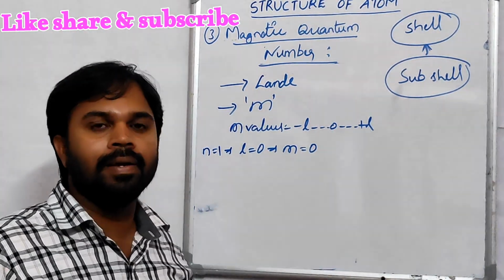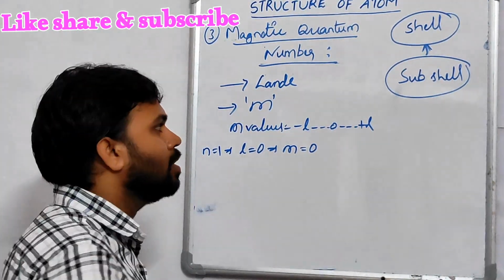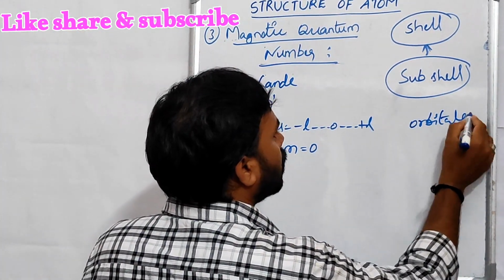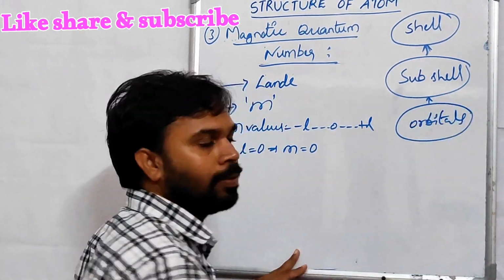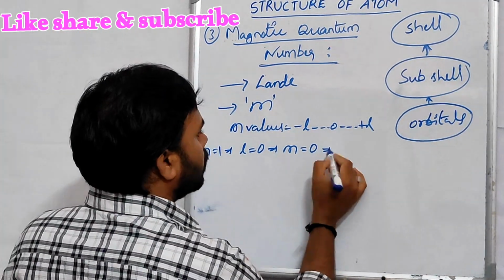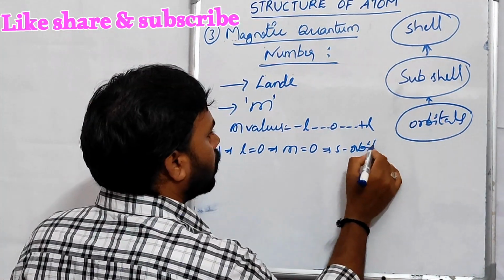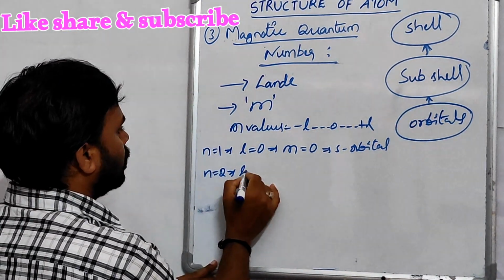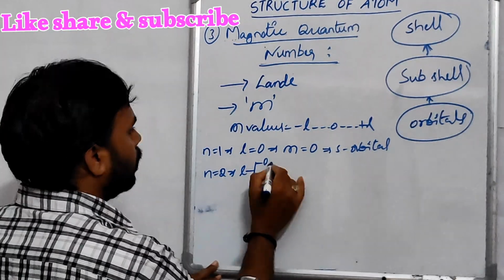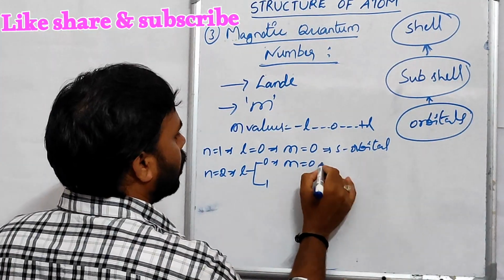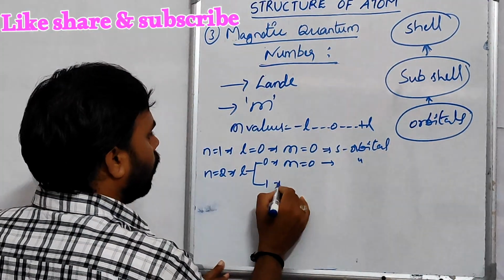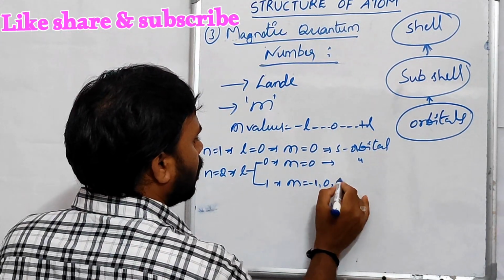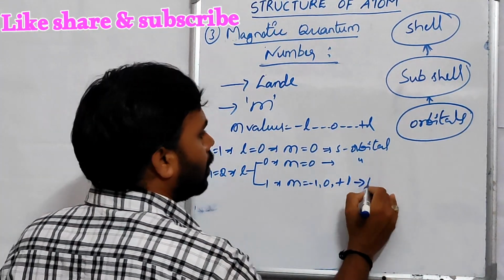Every m value represents a particular orbital present in the subshell. It gives the information about orbitals present in a subshell. That is the s orbital. And for n equal to 2, L has values 0, 1. For 0, m is equal to 0, which represents the s orbital. For 1, m is equal to minus 1, 0, plus 1. It represents the p orbital.